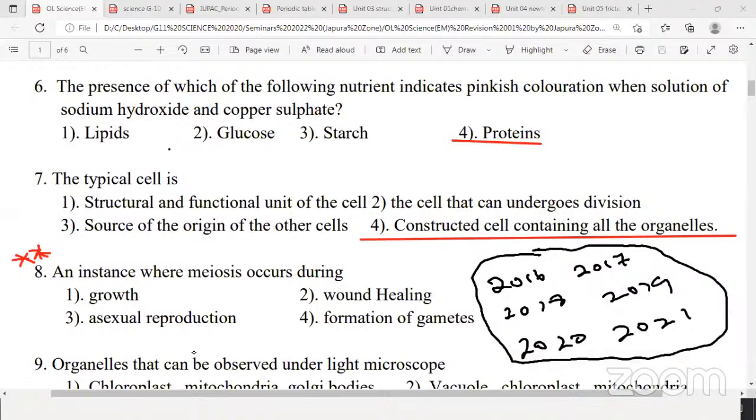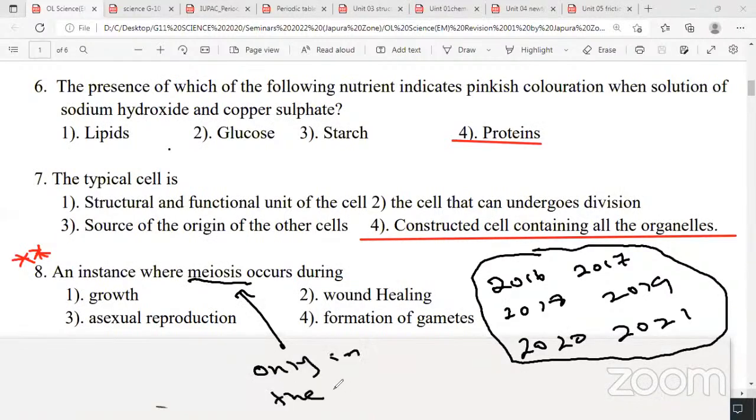So write here: only in the formation of gametes. Gametes are produced in sexual reproduction. Only in the formation of gametes does meiosis occur.